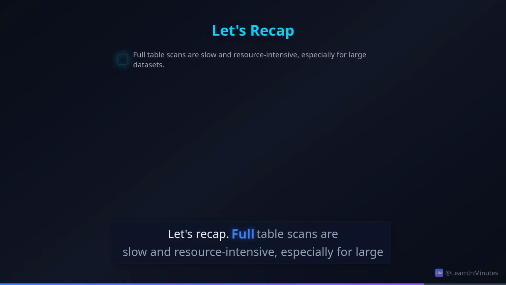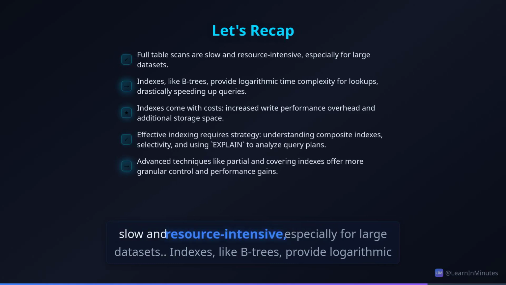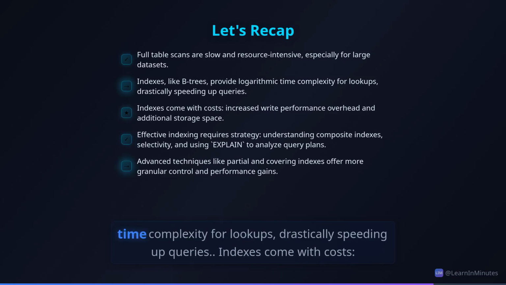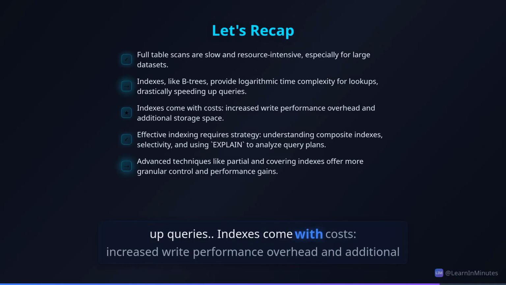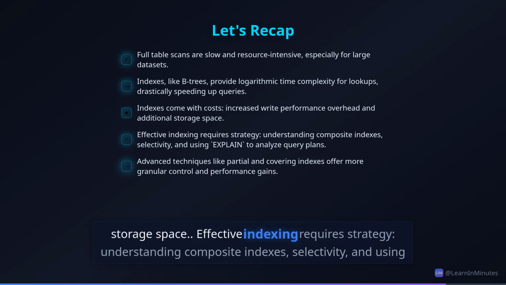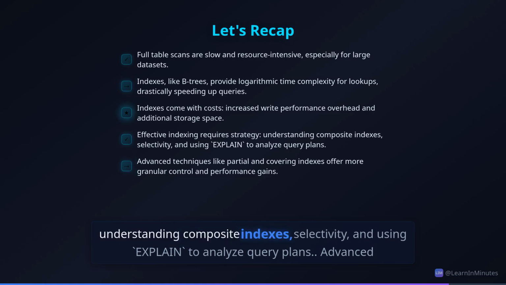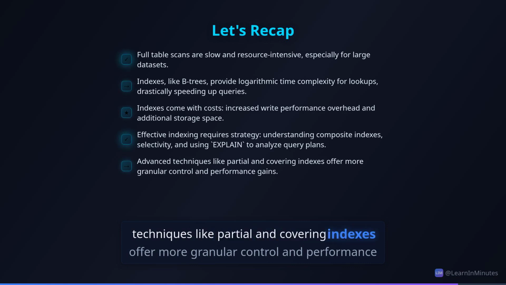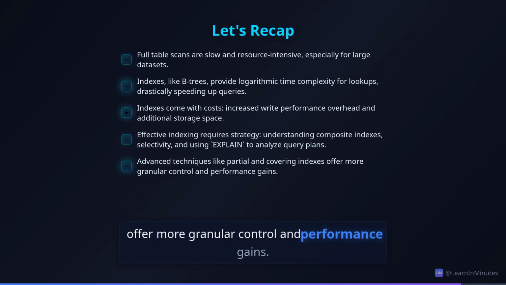Let's recap. Full table scans are slow and resource-intensive, especially for large datasets. Indexes like B-trees provide logarithmic time complexity for lookups, drastically speeding up queries. Indexes come with costs: increased write performance overhead and additional storage space. Effective indexing requires strategy, understanding composite indexes, selectivity, and using explain to analyze query plans. Advanced techniques like partial and covering indexes offer more granular control and performance gains.